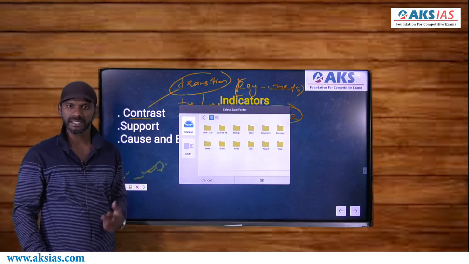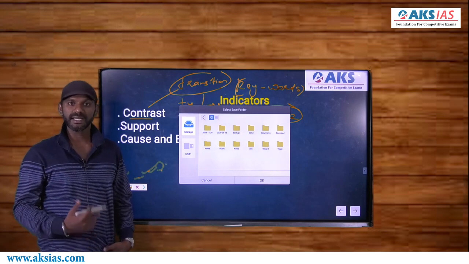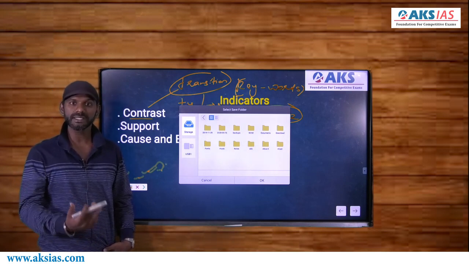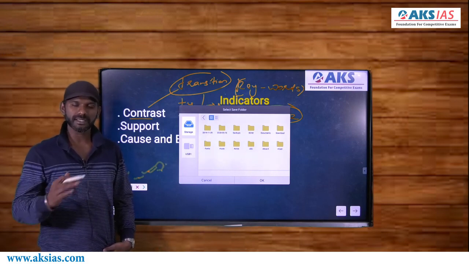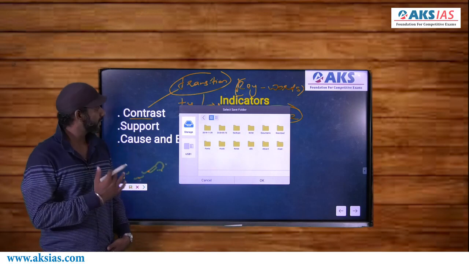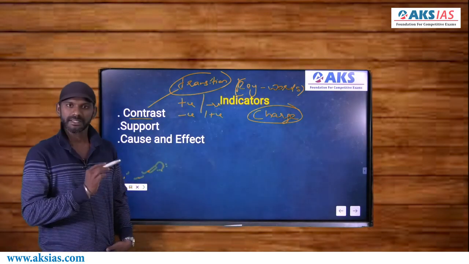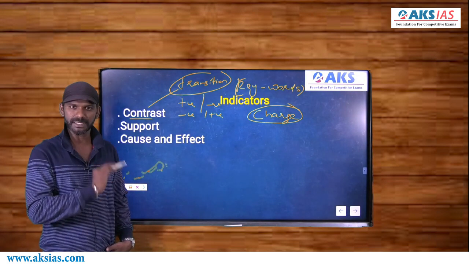So however, yet, though, although, even though, whereas, otherwise, lest, in contrast, on the contrary, on the other hand, right? Rather than, all these words tell us about a change in the charge from positive to negative or from negative to positive. That's about the first one, contrast indicators. We'll go for the list of indicators later.